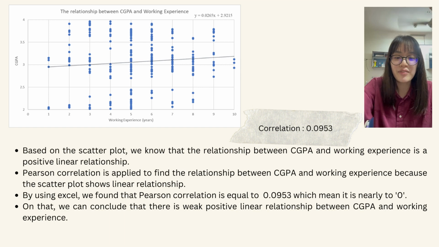Based on the scatter plot, we know that the relationship between CGPA and working experience is a positive linear relationship. Pearson correlation is applied to find the relationship between CGPA and working experience because the scatter plot shows linear relationship. By using Excel, we found that Pearson correlation is equal to 0.0953, which means it is nearly to 0. On that, we can conclude that there is weak positive linear relationship between CGPA and working experience.